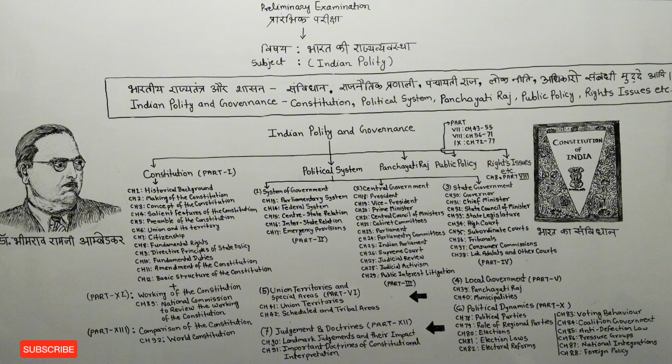In M. Lakshmikant sir's book, these are part 2, part 3, part 4, part 5, part 6, part 10 and part 12 respectively. Under the political system, we have kept these parts. Now we will see each part one by one, which chapters are given in them.